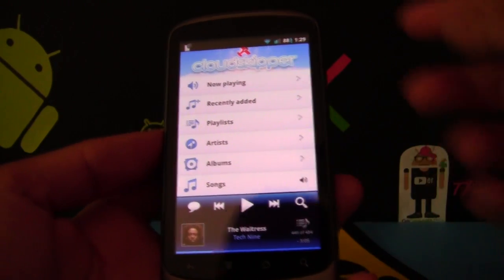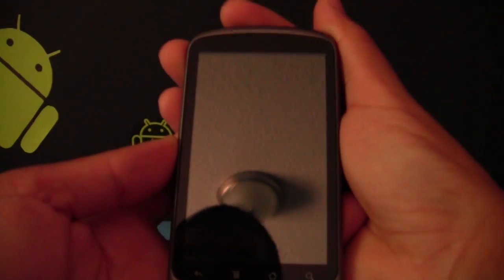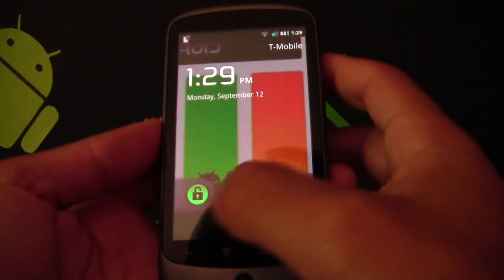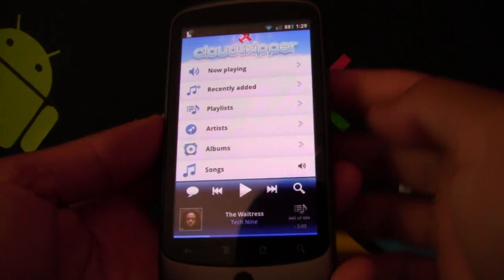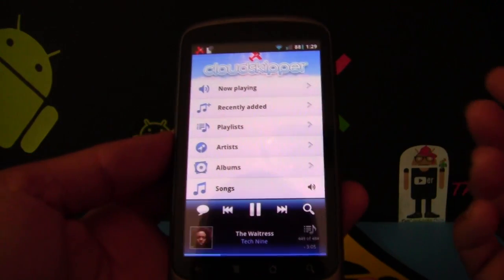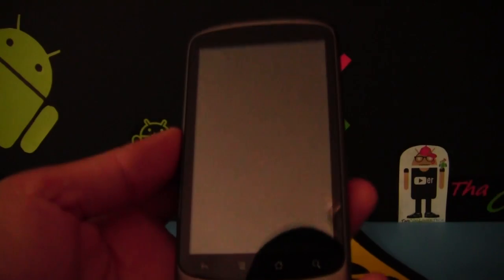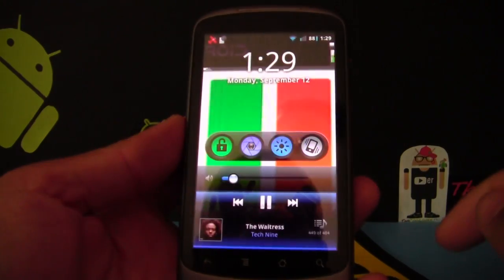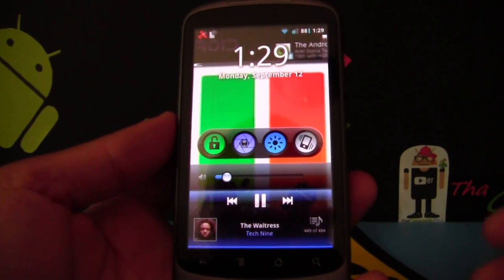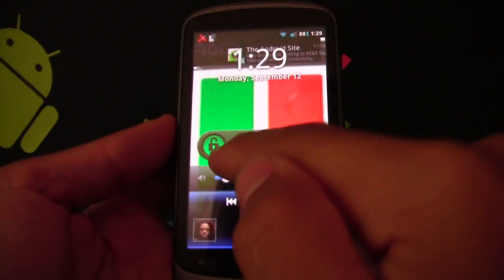And here I'm going to show you something. I'm going to turn my screen off and turn it back on. It goes right to my unlocker and goes right back to it, right? Now watch this. I'm going to play it because it's launched. Turn my screen off. Turn it on. Now I got a new lock screen. How awesome is that? That is my unlock screen.